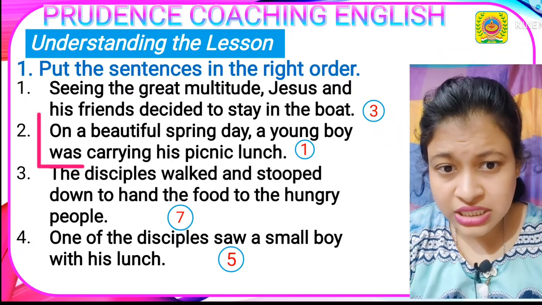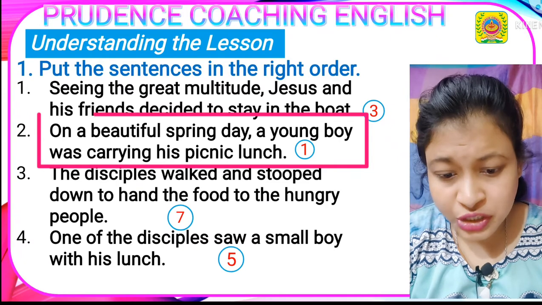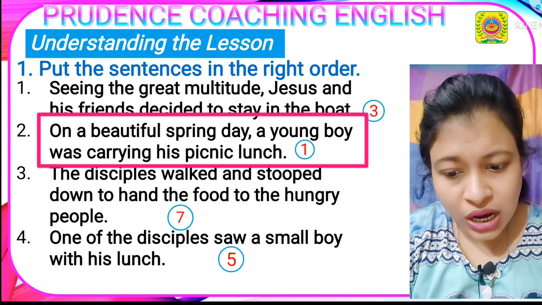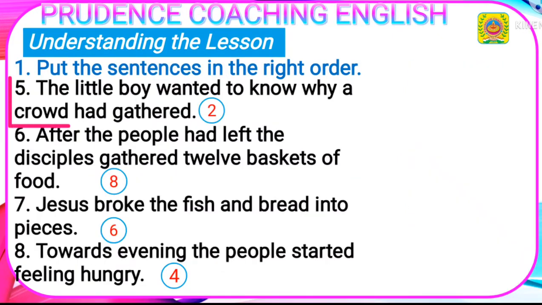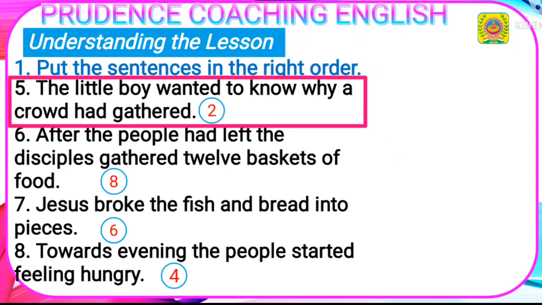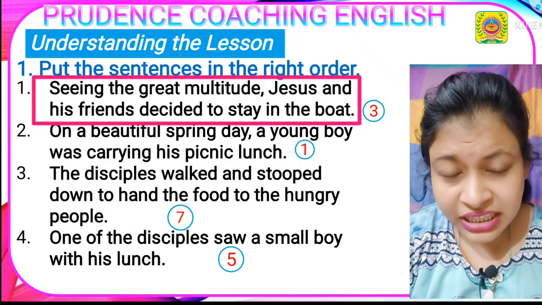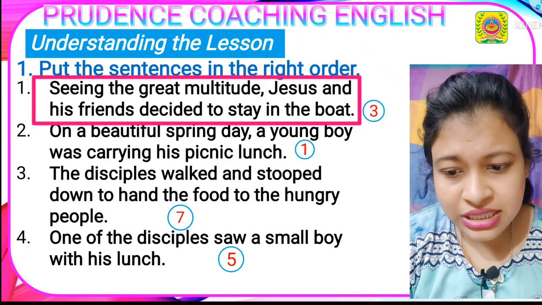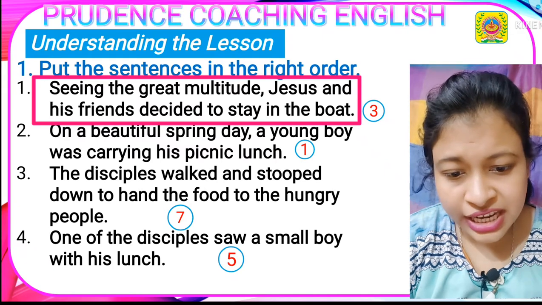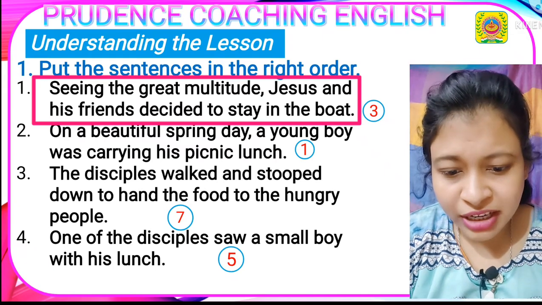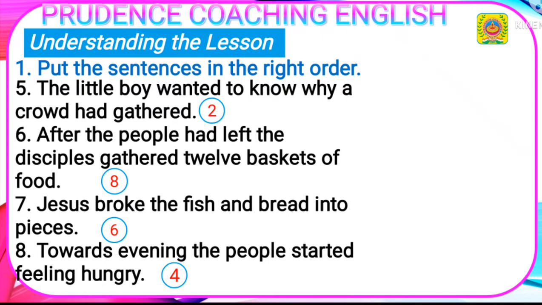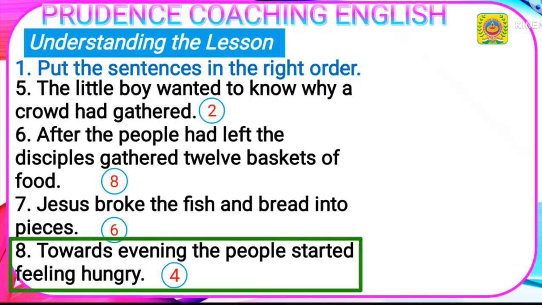The first sentence is, on a beautiful spring day, a young boy was carrying his picnic lunch. Statement number 2 is, the little boy wanted to know why a crowd had gathered. Statement number 3, seeing the great multitude, Jesus and his friends decided to stay in the boat. Statement number 4 is, towards evening the people started feeling hungry.